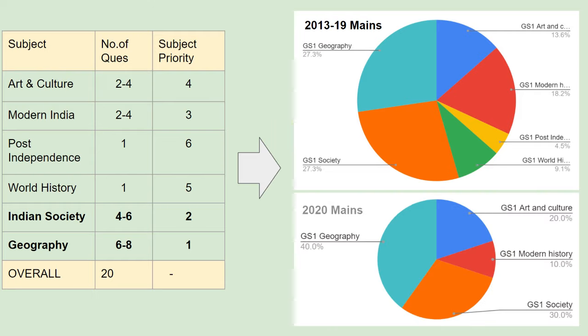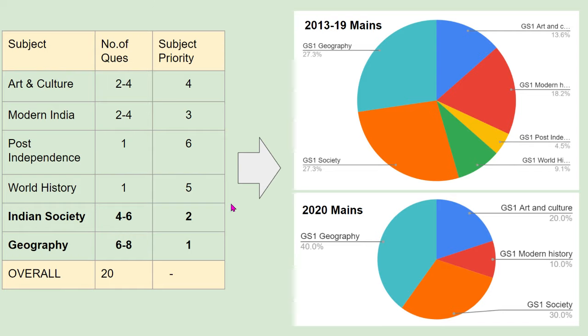Coming specifically to the 2020 mains paper, we find that again geography and society got further disproportionately high focus in terms of number of questions as well as weightage. So geography and society consume almost 70% of the paper, and the rest is occupied by modern history and art and culture. Interestingly, you can observe that there was no question from post independence and world history.